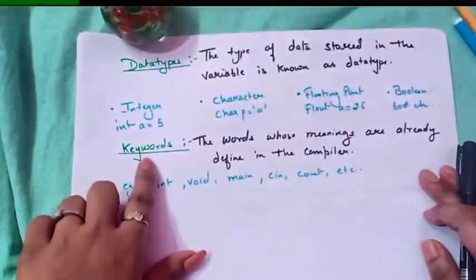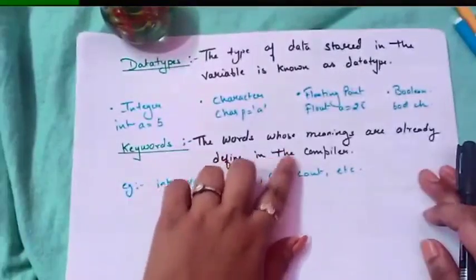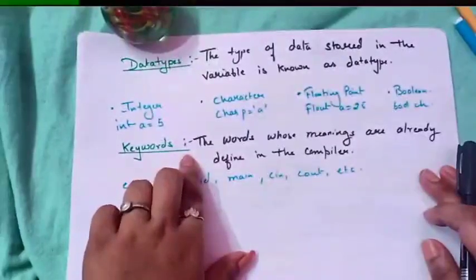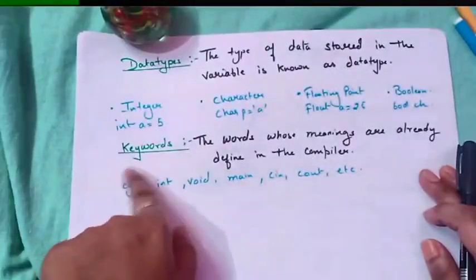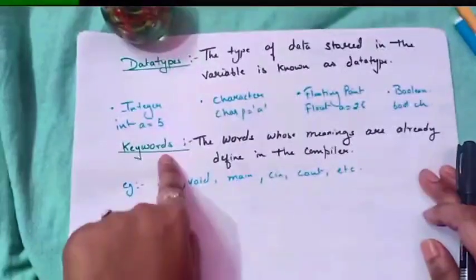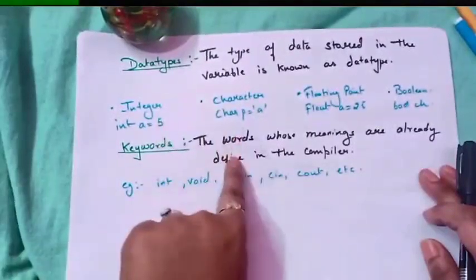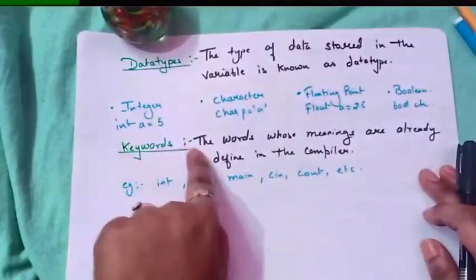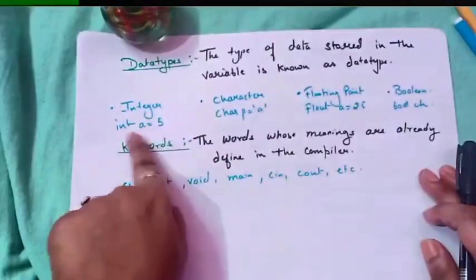Now we will see what keywords are. Children, keywords are the words whose meanings are already defined in the compiler, which means we cannot use them for any other purpose. These are the words whose meanings are already known to the compiler. Suppose we want to use these keywords as a variable name, we cannot use them. Why? Because their meanings are for some specific task, and their purpose has already been declared in the compiler. We have to use them for their declared purpose. We cannot use them to name a value or a variable.